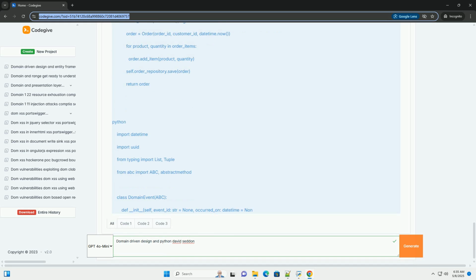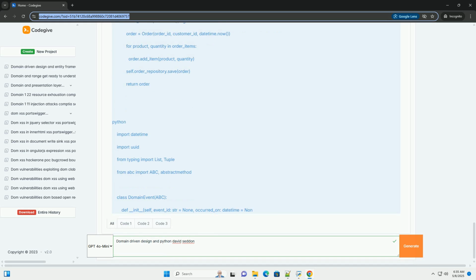9. Domain event: a significant occurrence within the domain that the application should be aware of. Domain events allow different parts of the system to react to changes in the domain without being tightly coupled. Python and DDD. Python is well suited for DDD because of readability: Python's syntax makes it easy to express domain concepts in code.